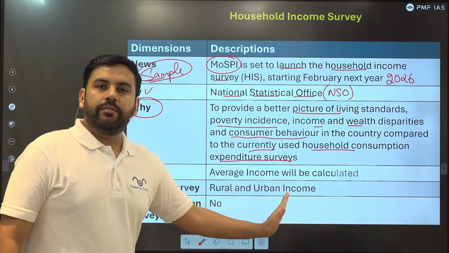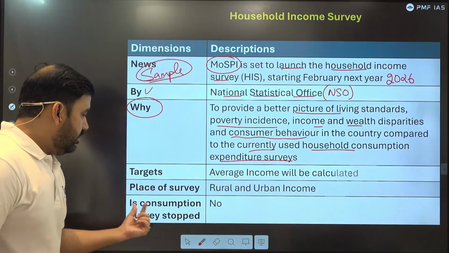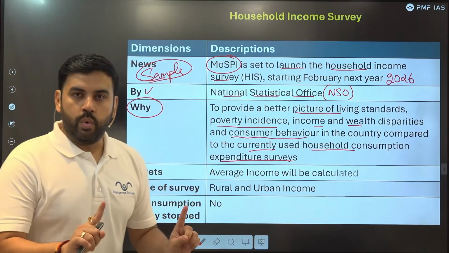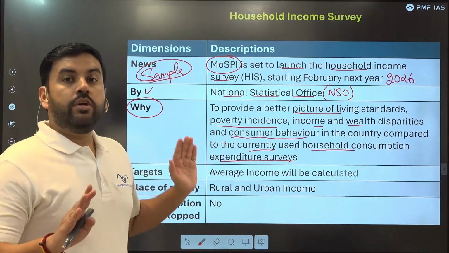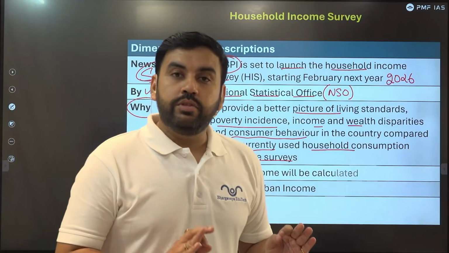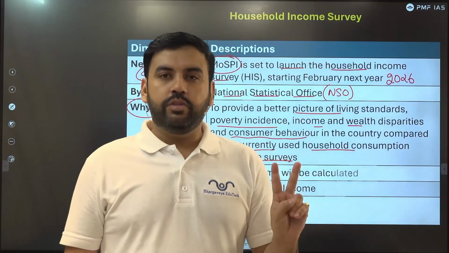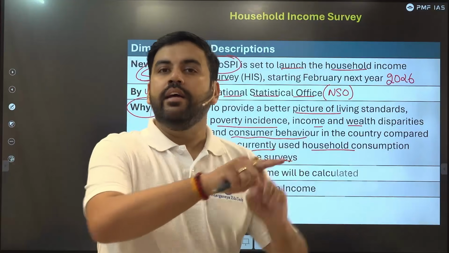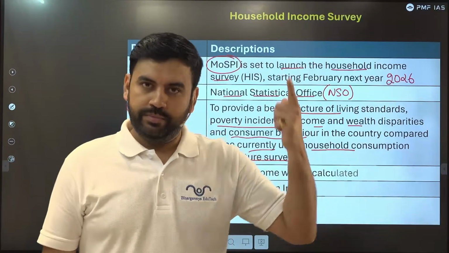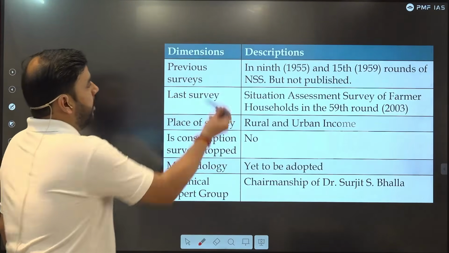Both rural and urban areas will be covered. Is the consumption survey stopped? No. An income survey does not mean we will stop conducting the consumption survey. Both income and consumption will be conducted, and then savings will be deduced.